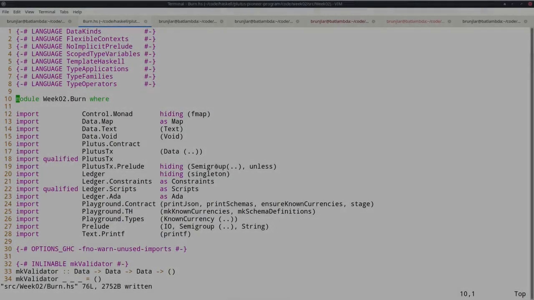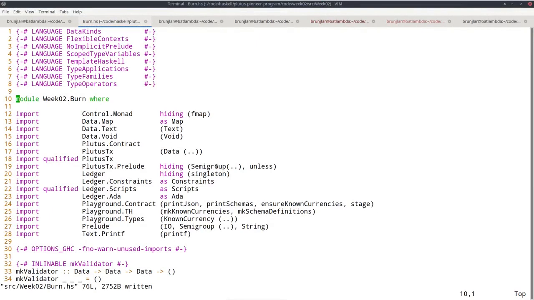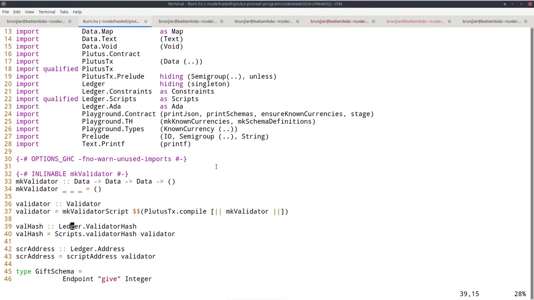For our next example, I just copied the gift module that we looked at just now into a new module, and I call that one burn. But right now the code is identical, so everything is exactly the same.